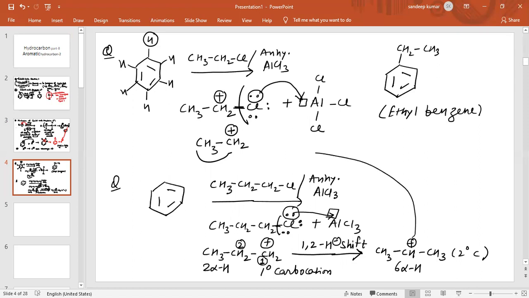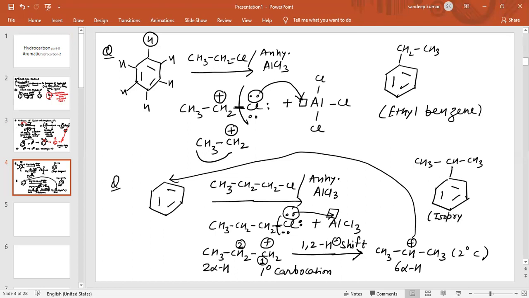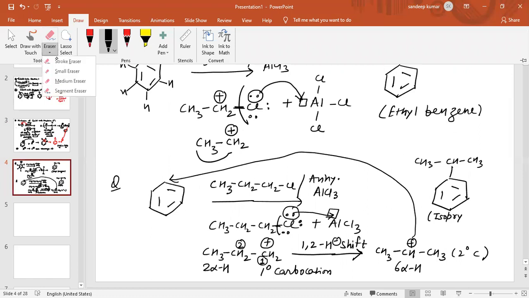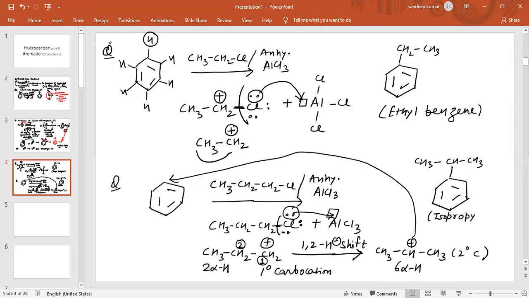This carbocation will attack one of the carbon atoms of benzene. So the major product obtained is this one, with CH3, CH3. This compound we call isopropyl benzene. So this is basically the mechanism.